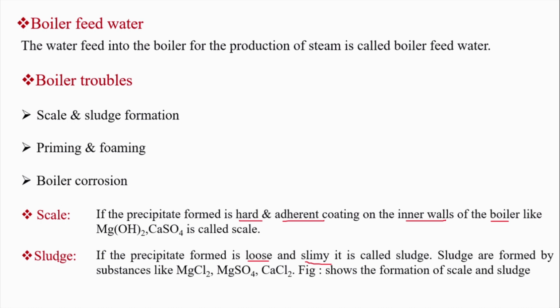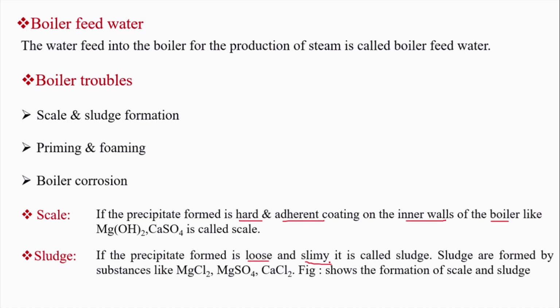So if the water taken for the production of steam in the boiler is not meeting the specified parameters, it might lead to the problem of scale and sludge. Scale is a very thick, hard and adherent coating on the inner wall of a boiler. Sludge means a loose and slimy precipitate suspended in the boiler feed water.